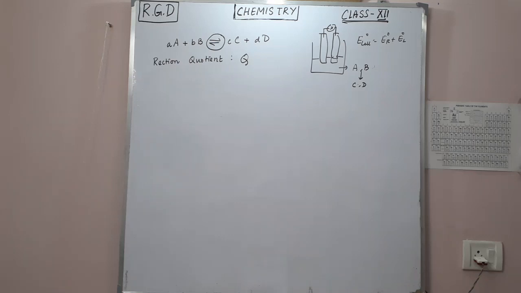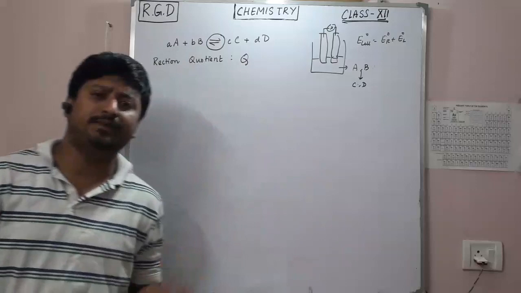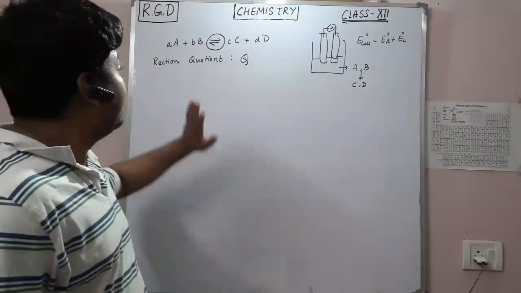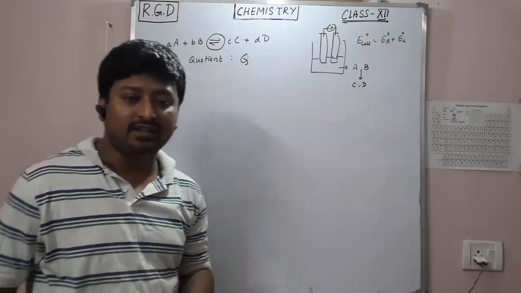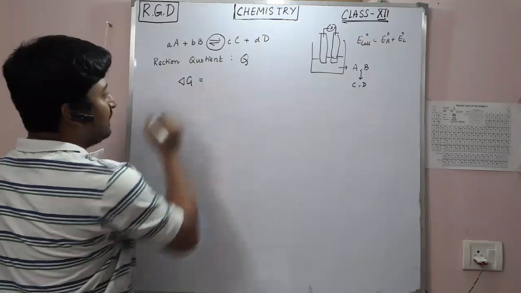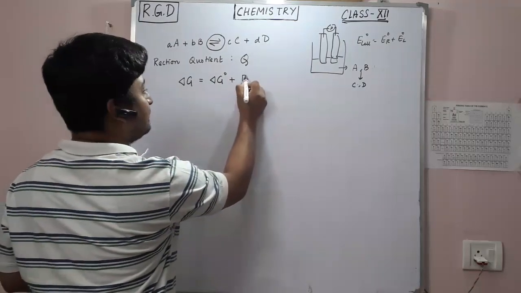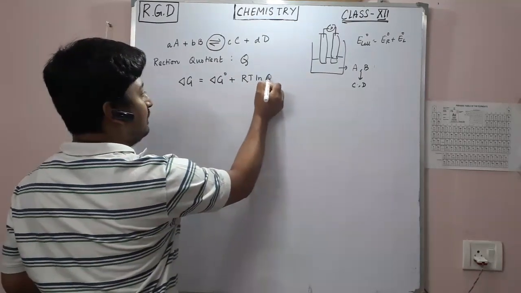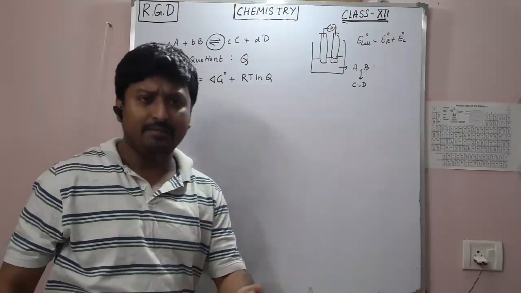Now, this reaction quotient, if we talk about the thermodynamics of this particular reaction, is connected to the free energy of this reaction. And how is it connected? The delta G of this particular reaction is equal to delta G0 plus RT ln Q. You can derive this from basic thermodynamics in the chemical equilibrium chapter.